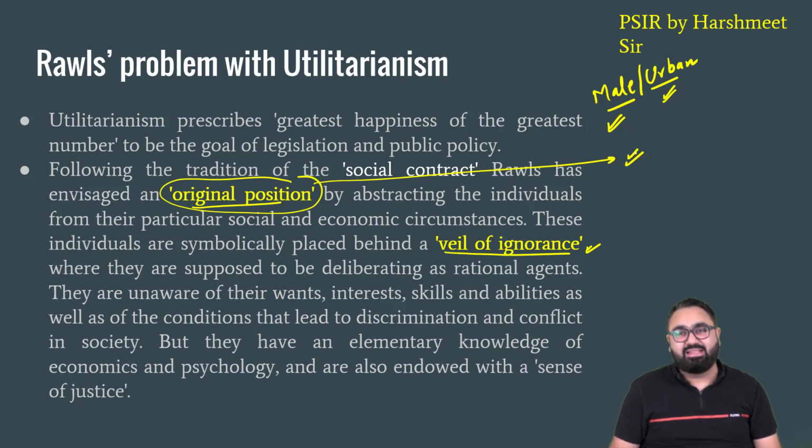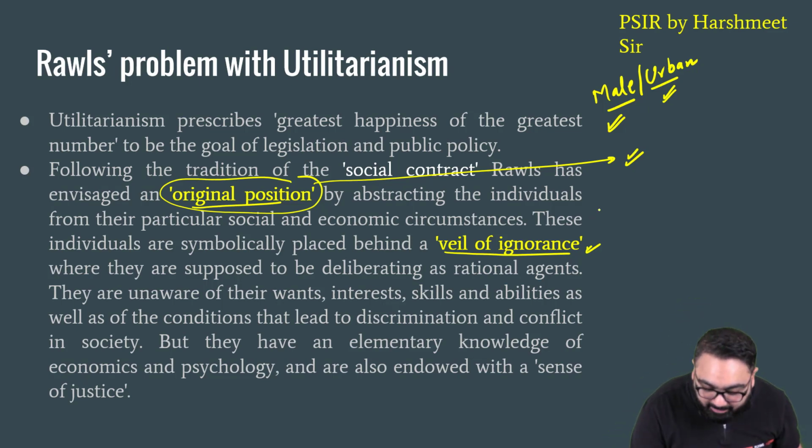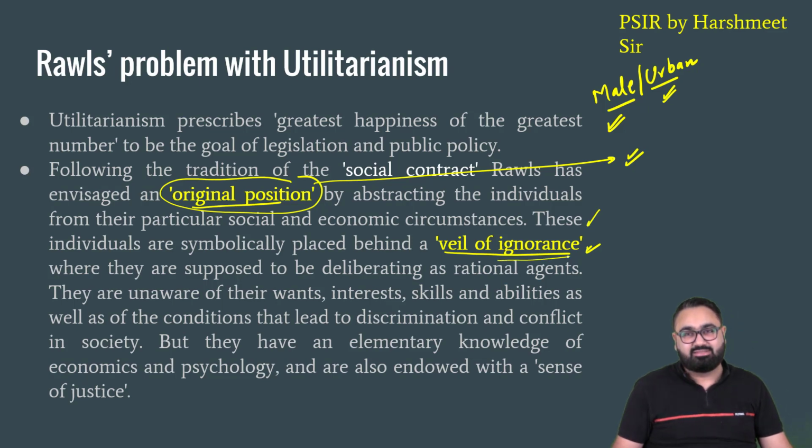Original position means a place, a time where you are unaware of any advantages or disadvantages that a specific position might have. Now obviously it's not practical, it's not feasible, but that is what his suggestion was. Secondly, he said that the people who are making the laws should be placed behind a veil of ignorance.